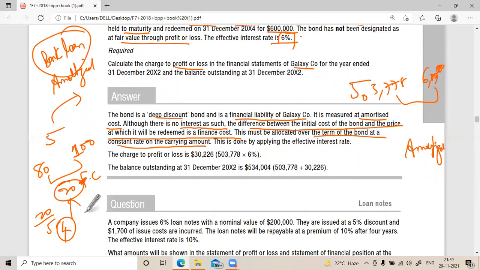So we will apply the effective rate of interest. Why? Because this is the desired income that investors want. They want 6%, which is prevailing in the market. So this is what will be given to them every year. So this year's liability will be this amount plus the interest.